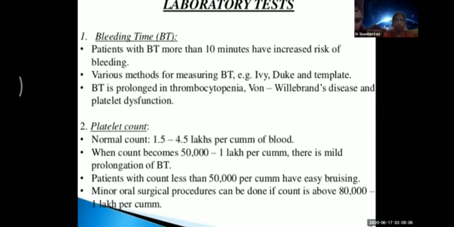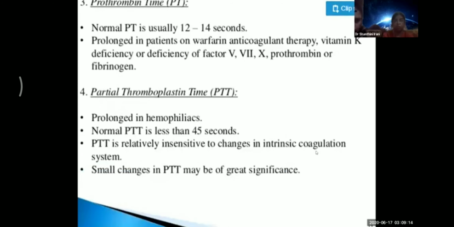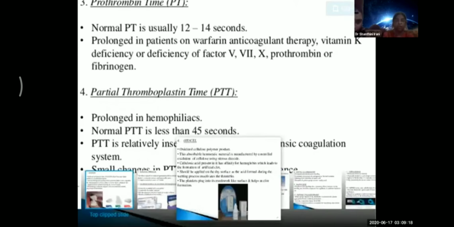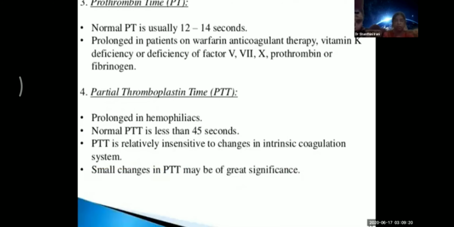Lab tests we know which we have to do. We have to do bleeding time. We have to do the platelet count, which is very important. Next. Prothrombin time, the normal and the control both will be given to us, and the PTT, partial thromboplastin time. The complete screening of the coagulation profile is very important, especially in patients who are bleeding. Next.